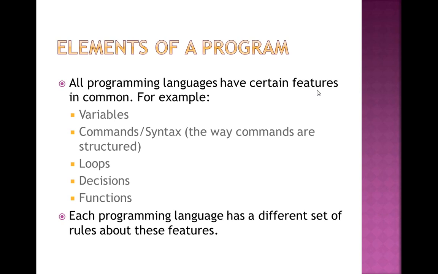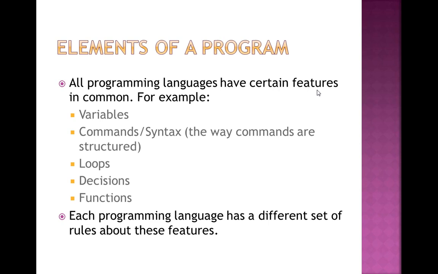Then next element is commands or syntax. We require multiple commands or syntax for writing the program. That is one of the elements of a program. Then next element is looping, how we can use the loop. Then next element is decisions, how we can take the decision. Like in the previous slide, I showed you the decision based on age. In the same way, we can search for the symbols used for decisions. Then next element is functions.